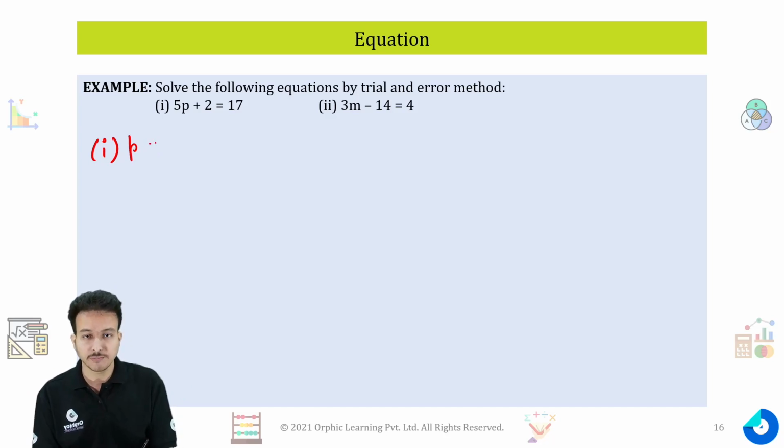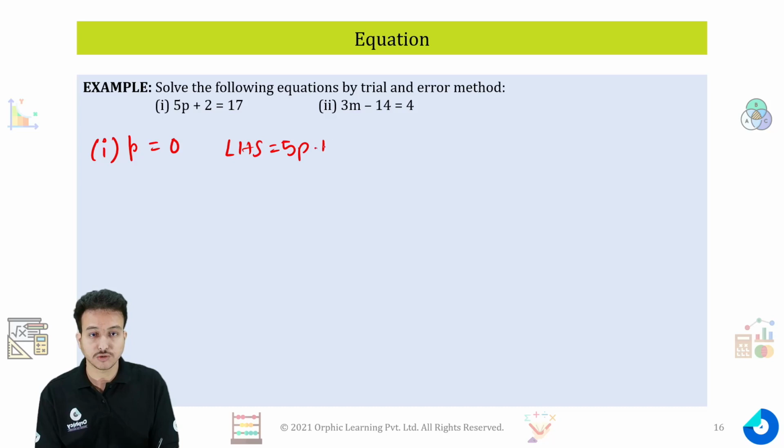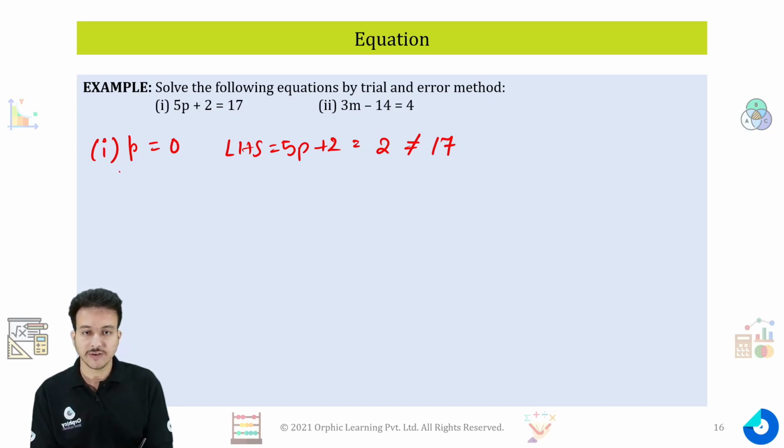So first let's put the value of p as 0. My left hand side will be equal to 5p plus 2, and if p equals 0, then I'll get a value of 2, which is not equal to my right hand side, that is 17. So p equals 0 is not a solution.